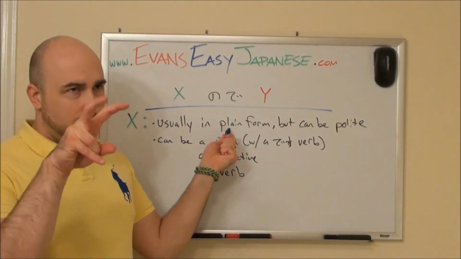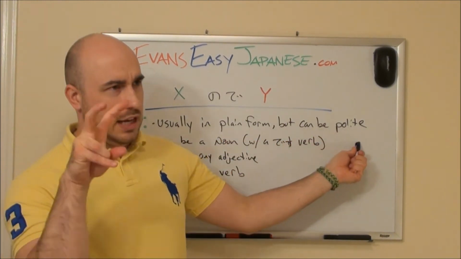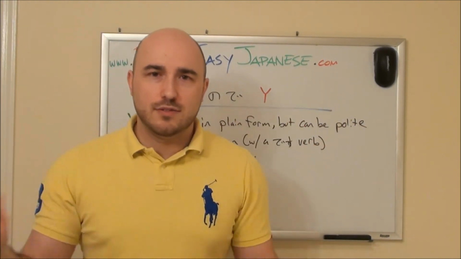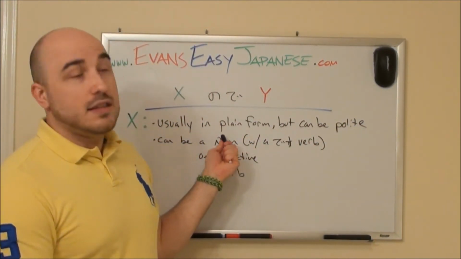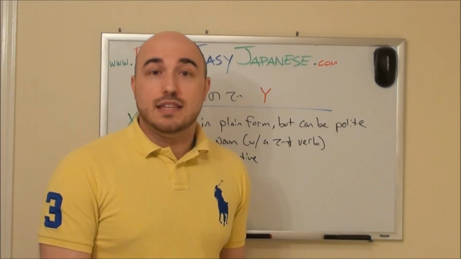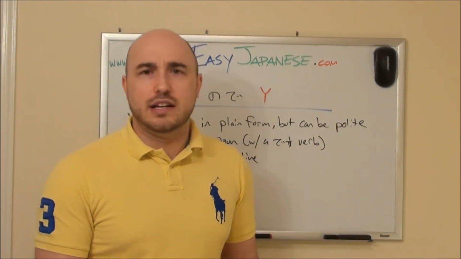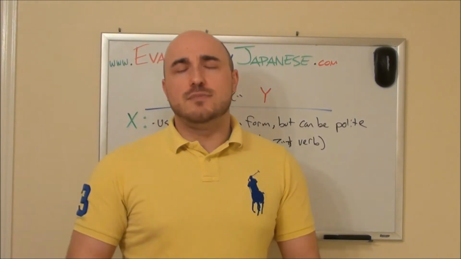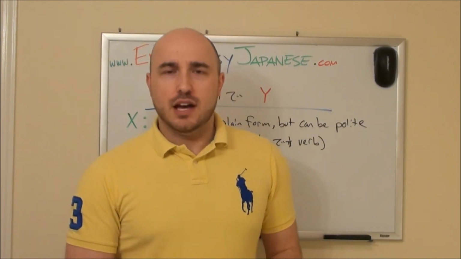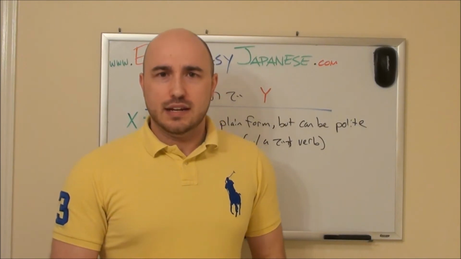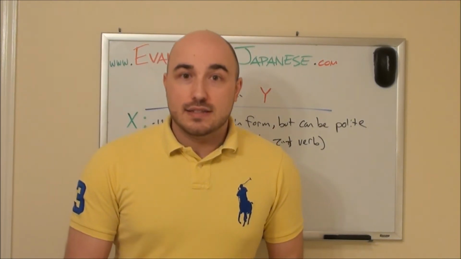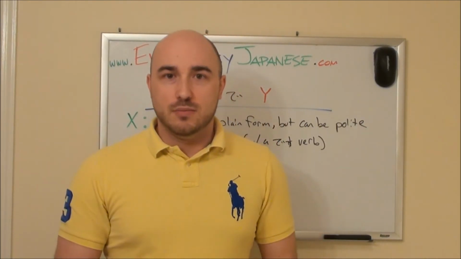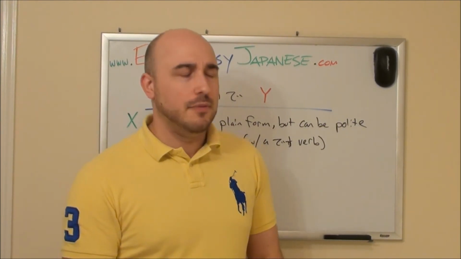Dictionary form. Usually it's in dictionary form, plain form. But it can be in the polite form, the mas form, the distal form, the teineigo. There's so many different words for what we're talking about. Anyway, usually it's in the plain form. However, it could easily be in the distal form, the polite form. If you're using the polite form, you're being polite. In fact, you're being incredibly polite. You're going out of your way to be polite. Because almost always, even if you're trying to be polite, only the last verb in the sentence, i.e. Y, would have to be in the polite, the mas, whatever form that we're talking about, the polite one, the teineigo.